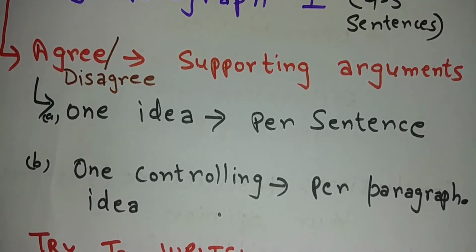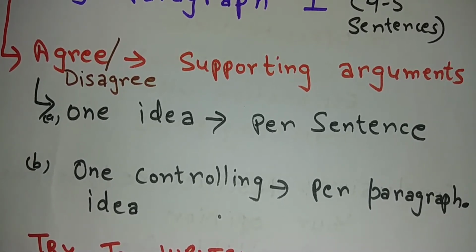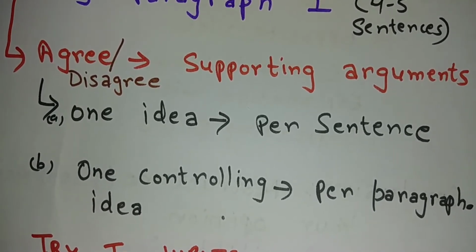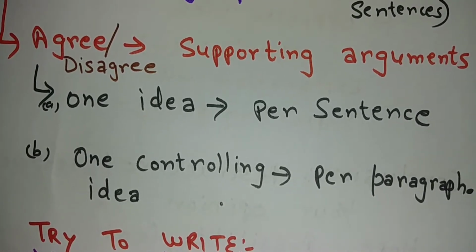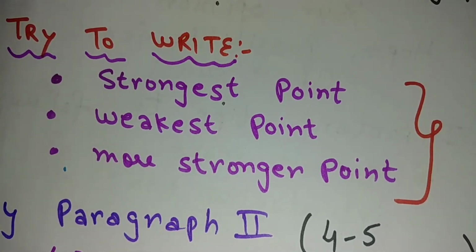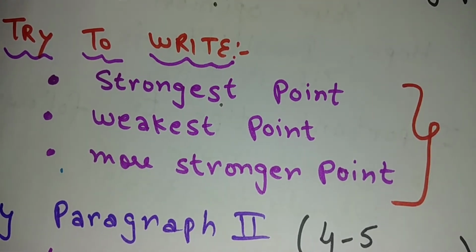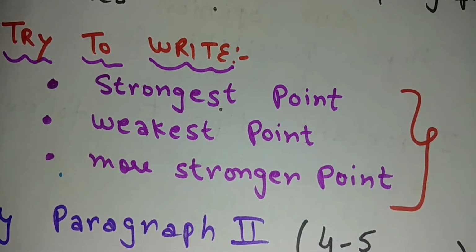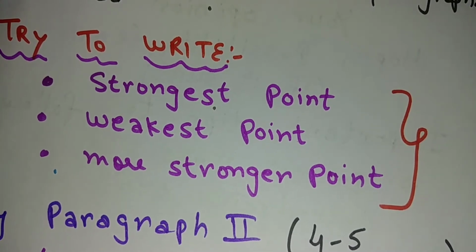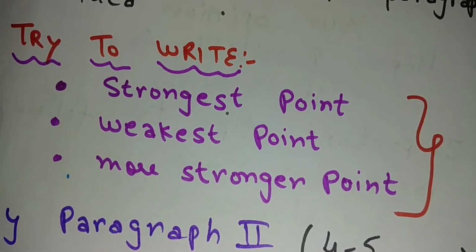There should be one idea per sentence and one overall controlling idea for your paragraph. Throughout the paragraph there should be proper cohesion and coherence. Ideas should be linked. Try to just pick one strongest idea, or one or two strongest ideas, and then try to elaborate those. What you should do, try to write your strongest point at first. In the middle you should present your weakest point, and in the end again try to write stronger points. So 2 to 3 isolated ideas should be there, and those should be elaborated well in the paragraph.